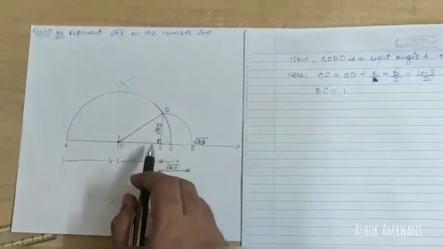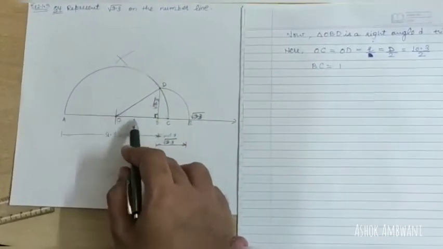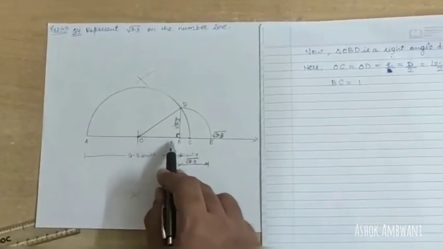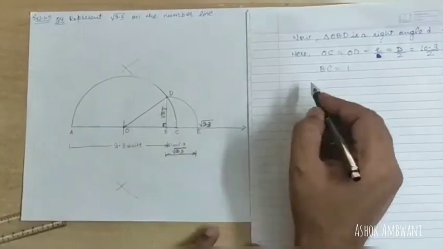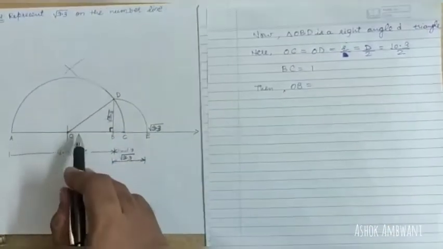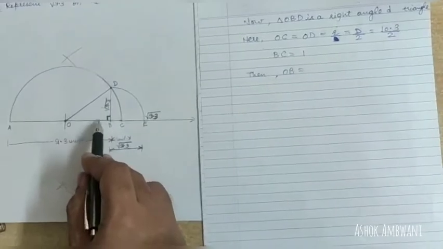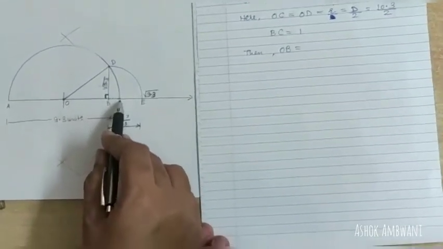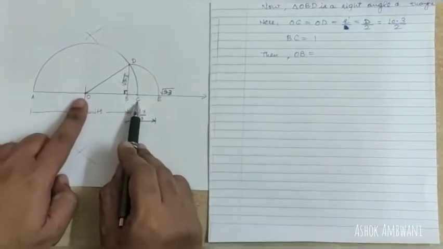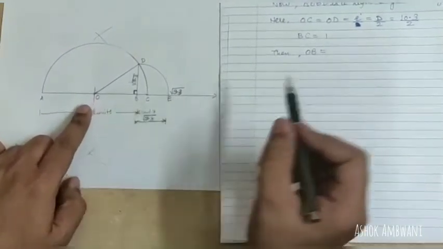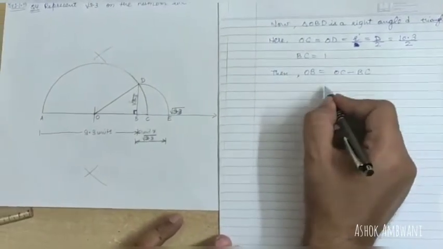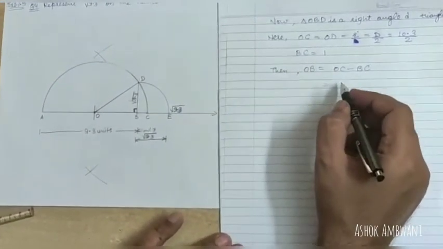Now, if we use the Pythagoras theorem in this right angle triangle, we must have OB. So what must be OB? OB should be equal to this whole line segment OC minus BC. So OC minus BC is equal to OB. What is OC?